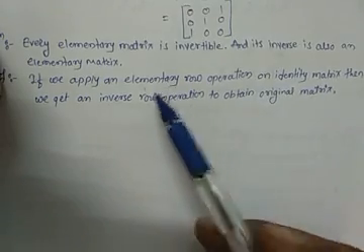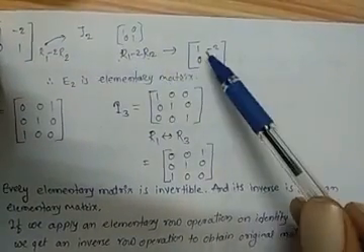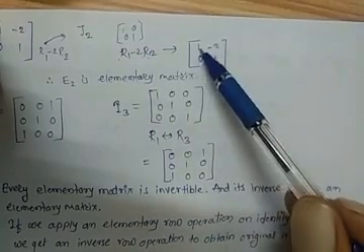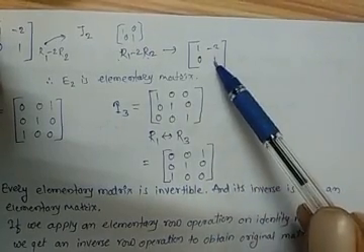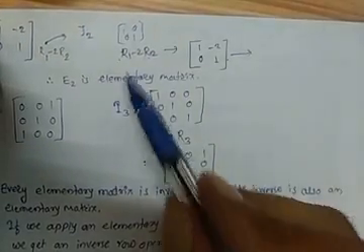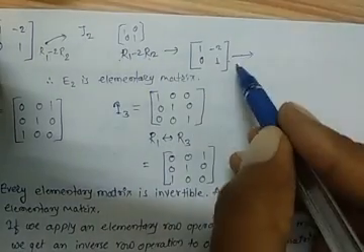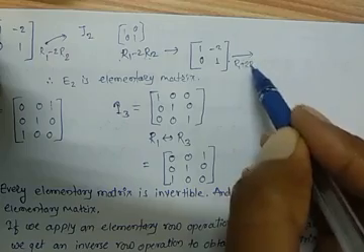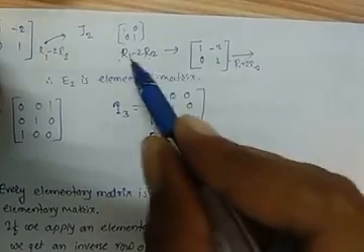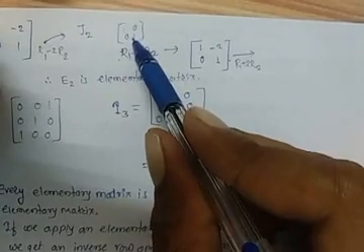So if we consider this example, in this identity matrix we obtained the elementary matrix by using the row operation R1 minus 2 R2. So we get the matrix 1 -2, 0 1, which is our elementary matrix. Again, if we apply the inverse of this row operation, the inverse of R1 minus 2 R2 will be R1 plus 2 R2, so that we get the identity matrix of order 2.